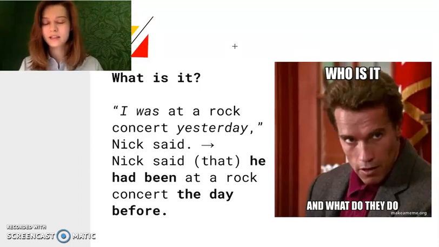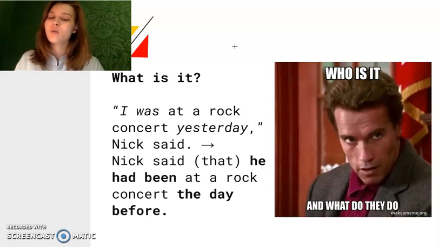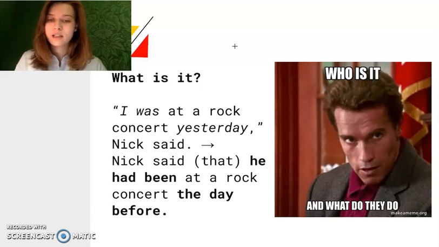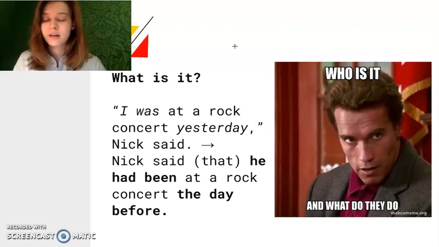We have the sentence, "I was at a rock concert yesterday," Nick said. Then we heard this sentence from Nick, and we want to retell it to our friend Amanda. So we say to Amanda, "Amanda, Nick said that he had been at a rock concert the day before." So what happens? We transform the first sentence into the second one, and we change the verb and the marker of the time, yesterday.